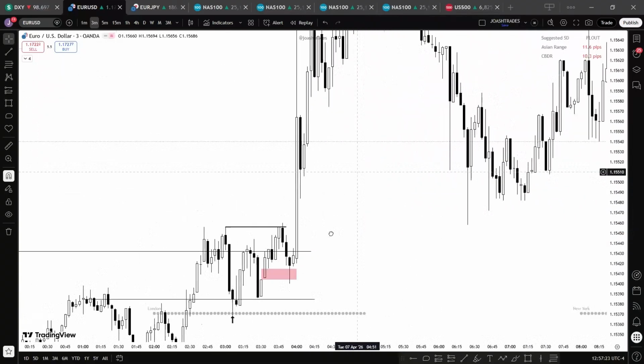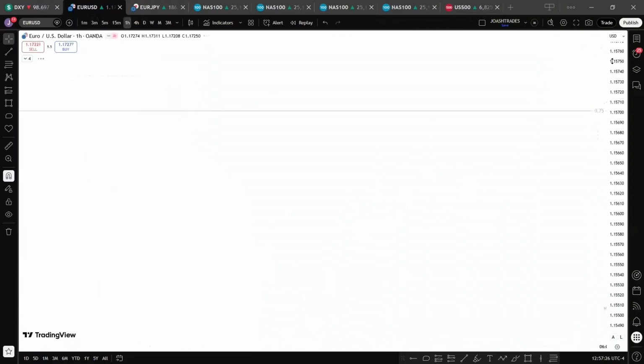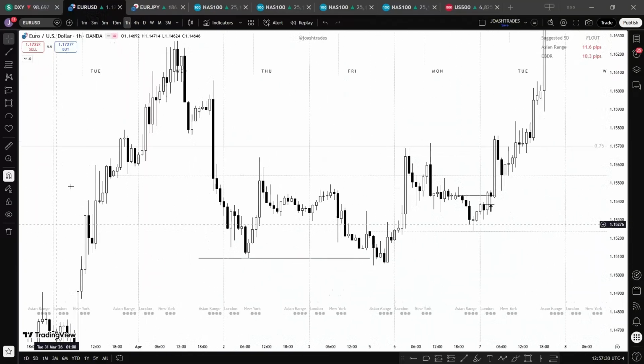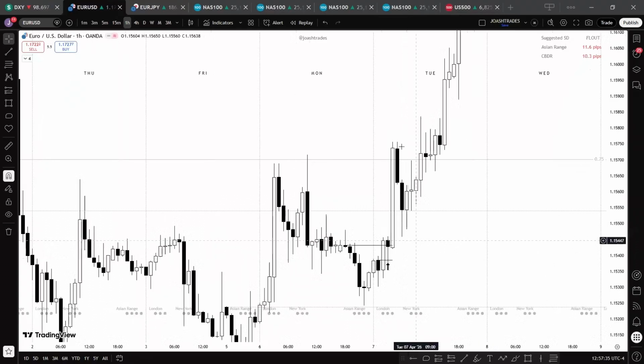All right. Now let's look at the last example, which is New York. Going down to the 1 hour time frame, you can see our price retraced after breaking this high. Now, when we have a break of structure, it is expected that price is most likely to continue in that direction.